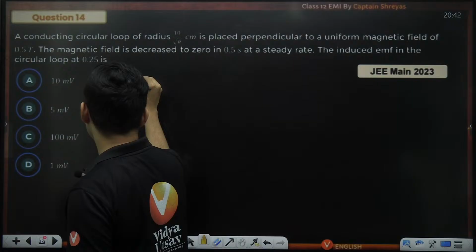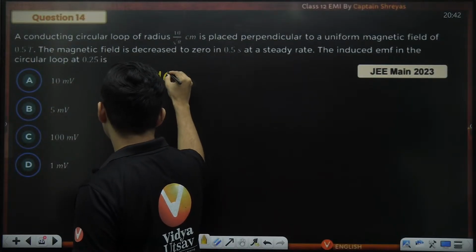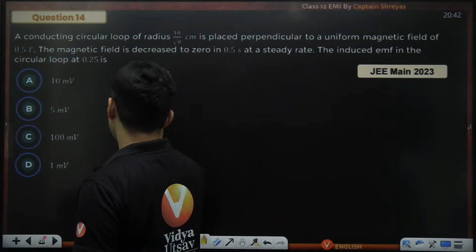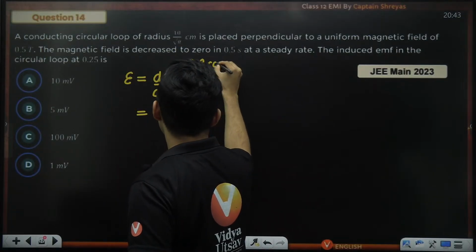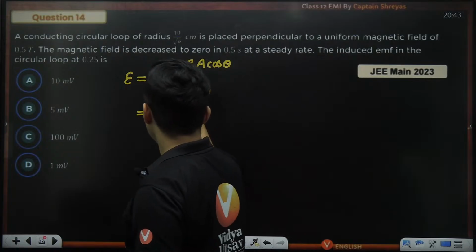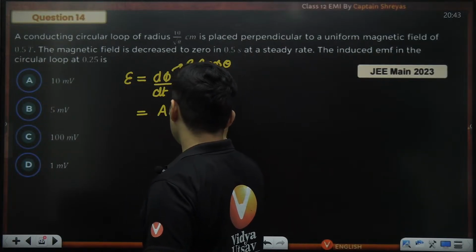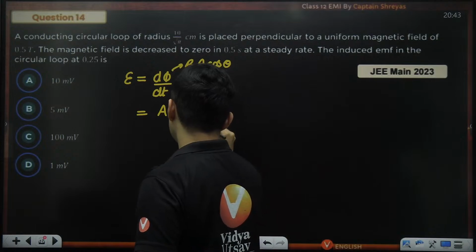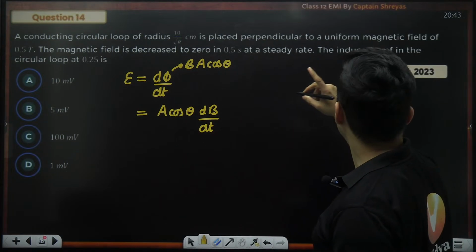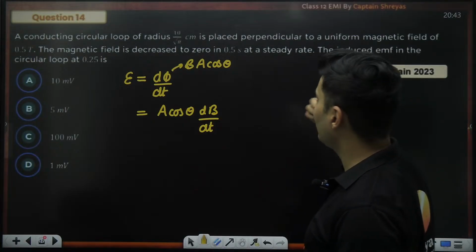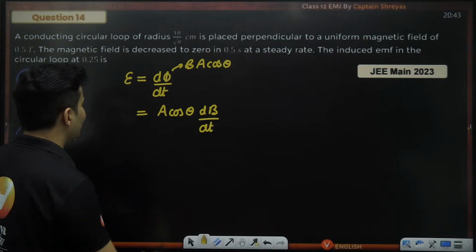So, all that you have to do is, EMF is nothing but the rate of change of flux. Flux is nothing but B A cos theta. Here B only is changing. So A cos theta will come outside and you will just have dB by dt. Now the radius is given, the magnetic field is given, the time of 0.5 seconds is given, and induced EMF is asked.